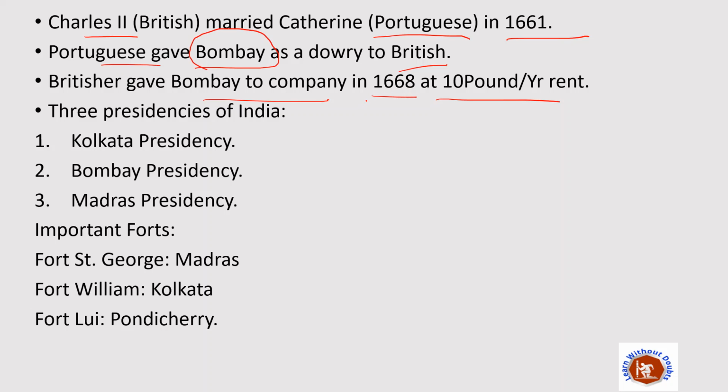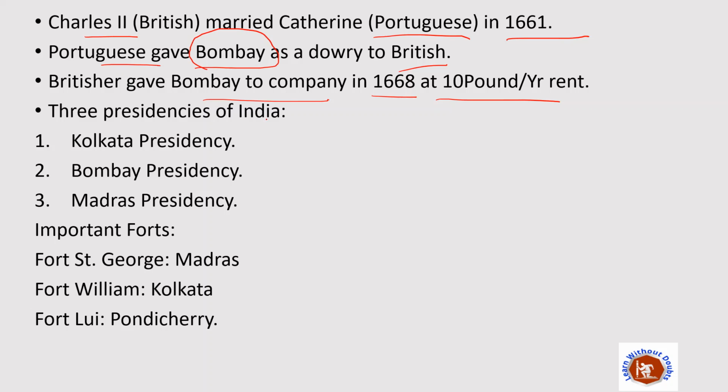Okay, so understood how funny this fact is: in 1661 someone gets married, and at the wedding, one country's territory is given as a dowry to another country, and the country that gets it as a dowry transfers it to some other company on rent, and says that now you are authorized to do trade over there. So this was the incident which took place between 1661 and 1668.